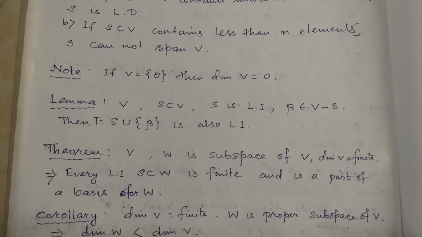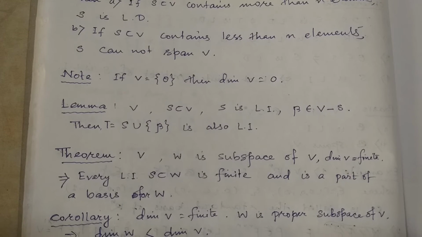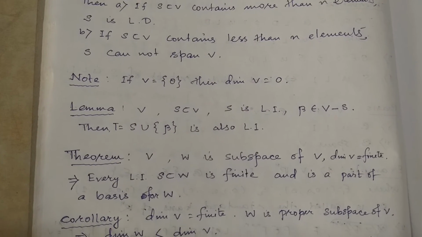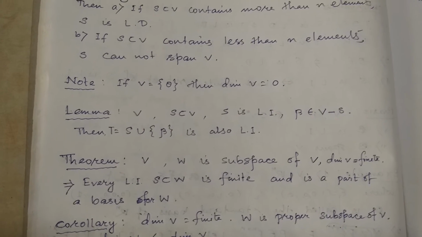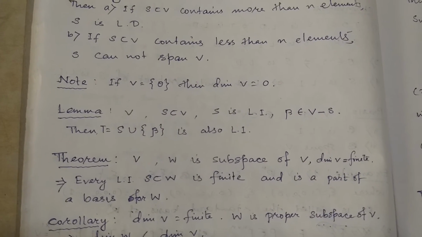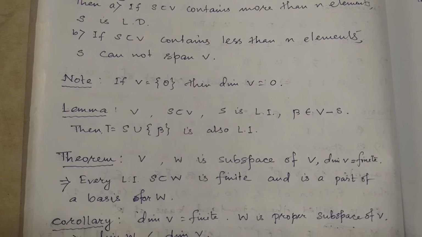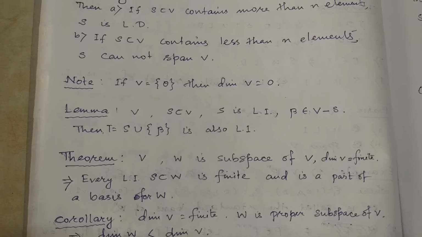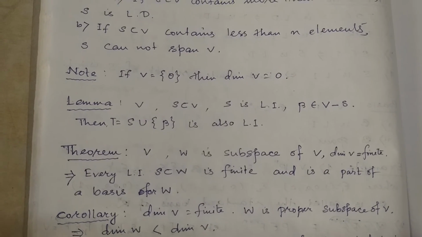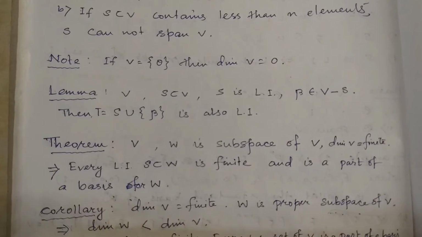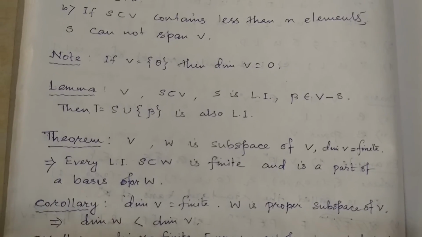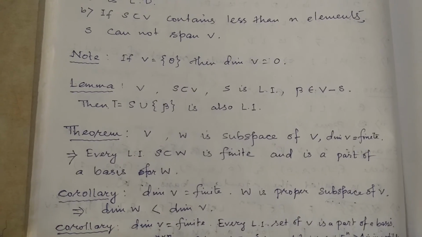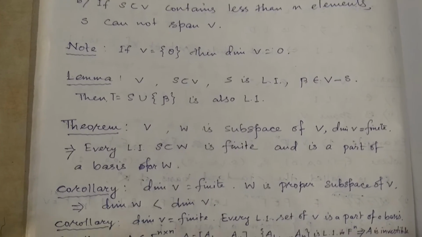Next we have a lemma. Let V be a vector space and S be a subset of V. S is linearly independent and beta is an element of V not contained in S. Clear? Then if we take the set S union beta, that will also be linearly independent. So a vector beta is taken outside S but in V, including this, the set will also be linearly independent.